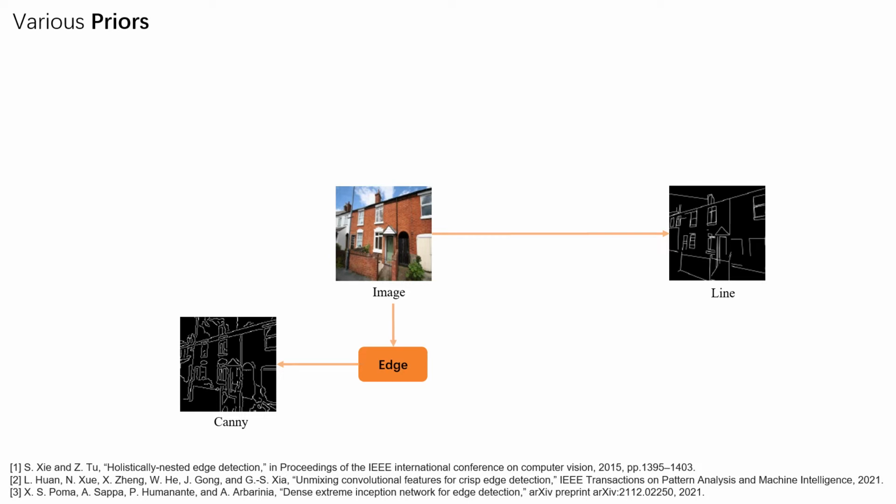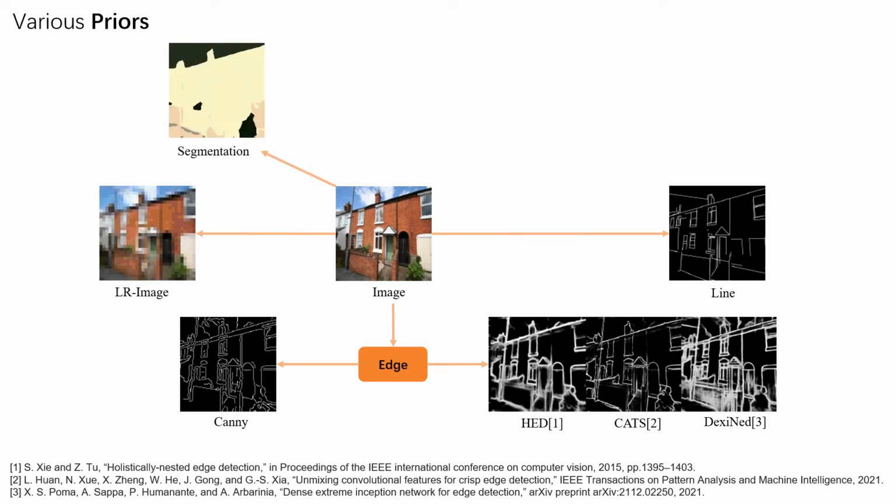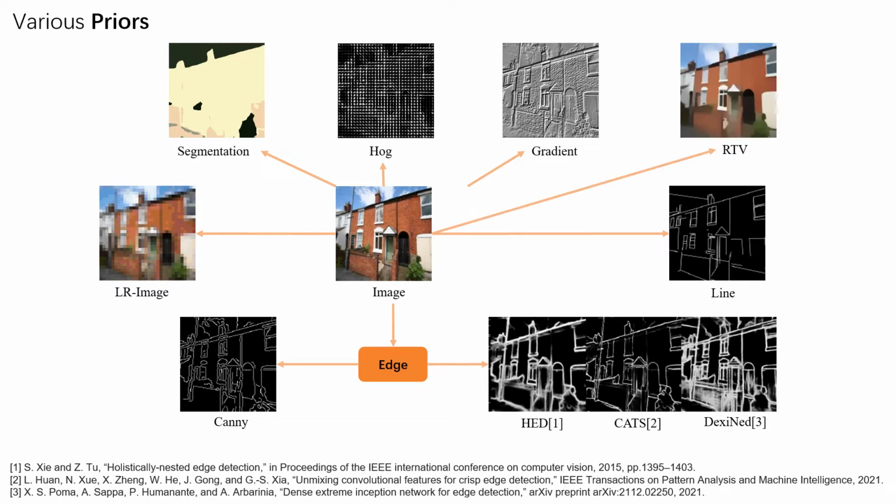Besides, some edge detection networks can extract boundary-aware edges from images, such as HED, CAT, DexiNed, and NED. What's more, previous work also used low-resolution images, segmentation maps, histogram of oriented gradients, HOG gradient, and relative total variation, RTV, as priors. As there are so many priors we can choose from, a natural question is, which prior combination can benefit our task most?